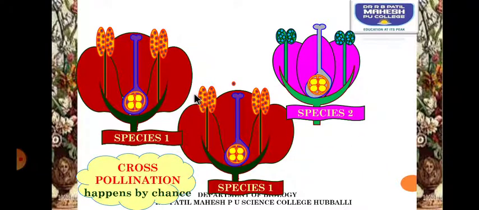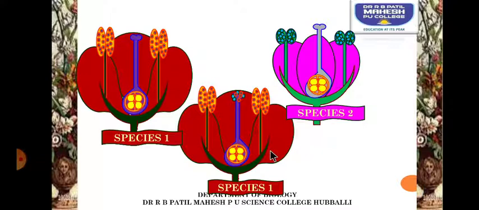See, try to observe. The species 1 pollen grain got deposited. Now species 2 has got deposited. Species 1 again, species 2 again. So like this, the deposition takes place, students, of pollen grain through any of the agencies, can be through the wind, through the water, or through the insect. Now what happens, this flower which has received the pollen grain from both the plants will have the capacity of accepting and rejecting the pollen grain.